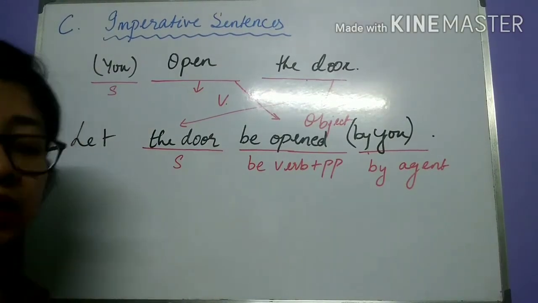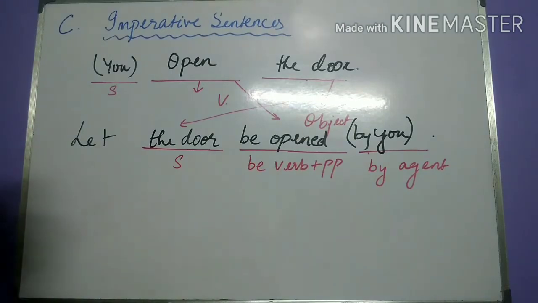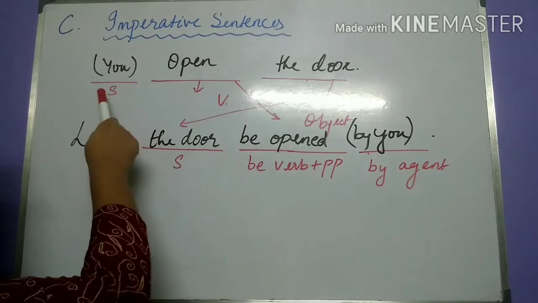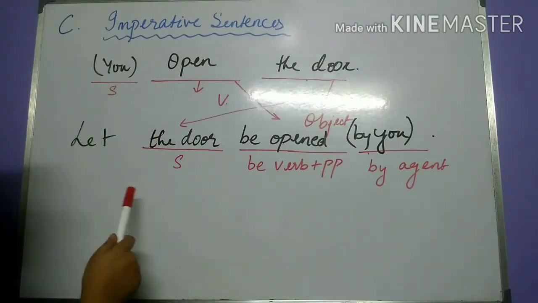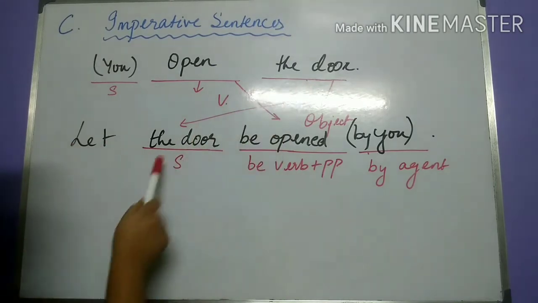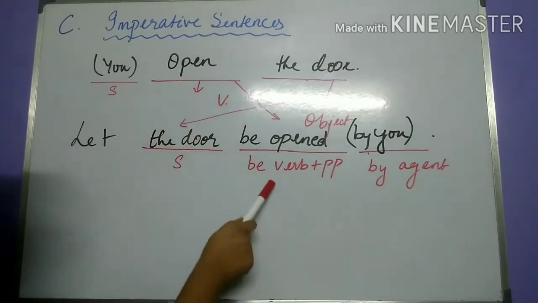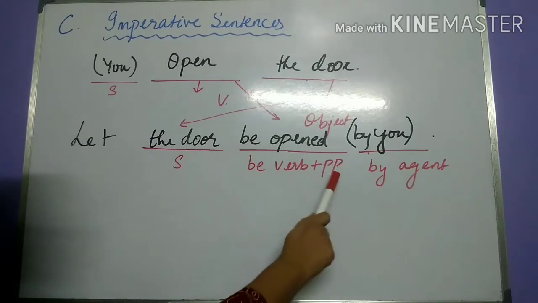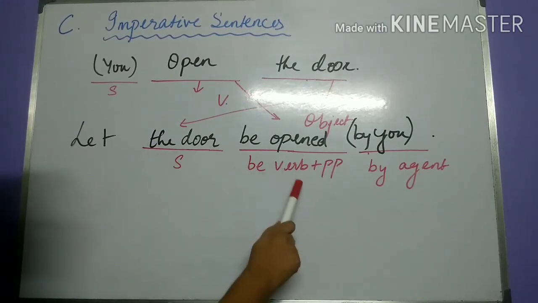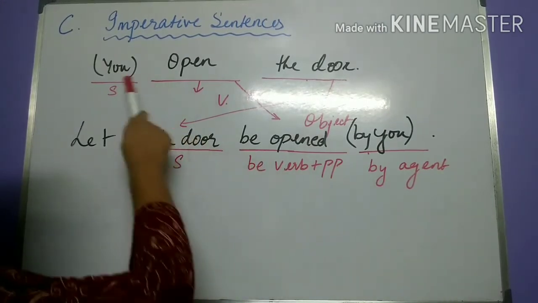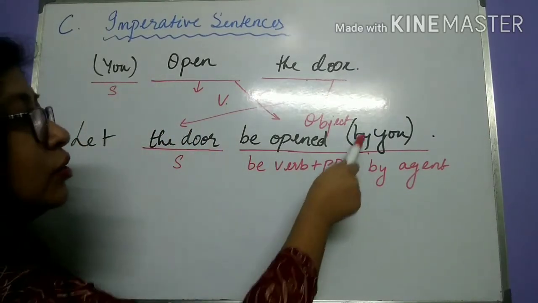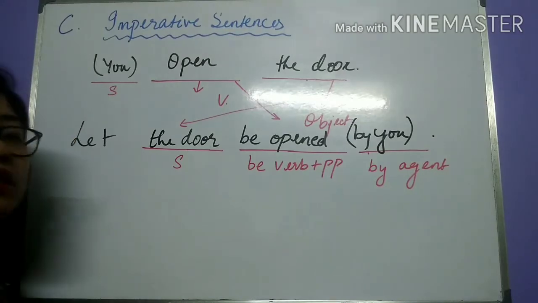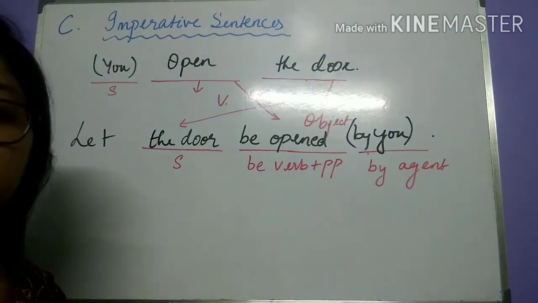I have explained another pair of imperative sentences on the board. Open the door. Again, you is implied. So the passive structure for this sentence would be, let the door be opened, be verb plus past participle, let the door be opened by you. Because it is implied, here also we may omit the by agent, by you.